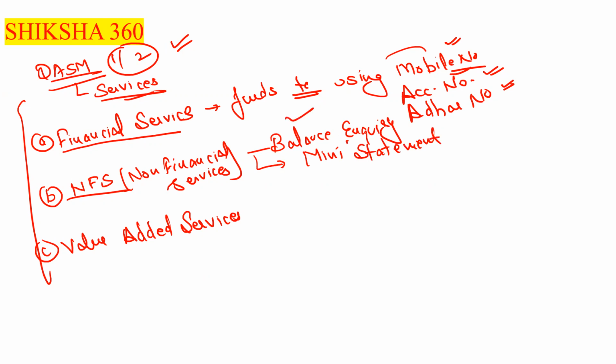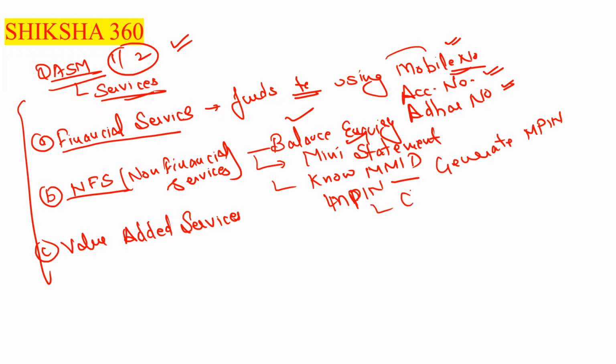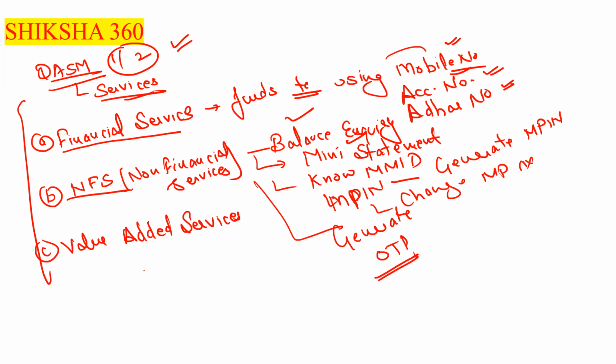Balance inquiry, mini statement, MMID, or we can also generate MPIN, or change MPIN. Or we have to generate OTP also. Clear. So these are some of the functions. Definitely you will get these points directly in the examination.